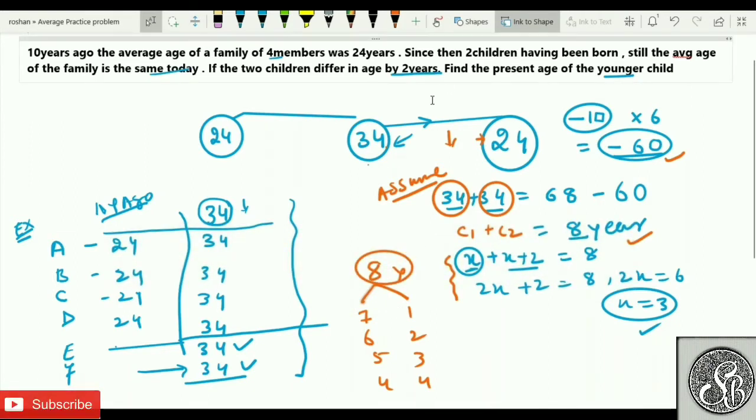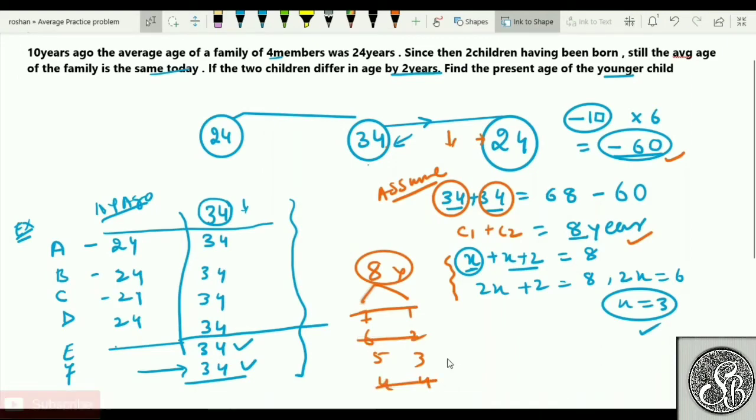Here your difference does not satisfy, so this is wrong. Here also it does not satisfy, wrong. So this is your final answer. For those who don't like writing equations, this method also comes in very handy.